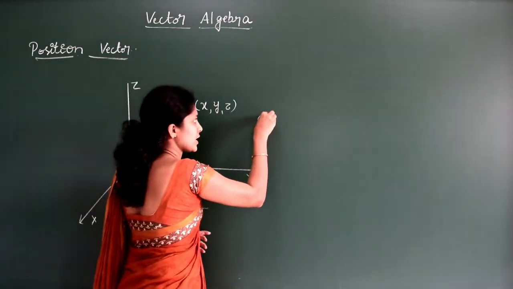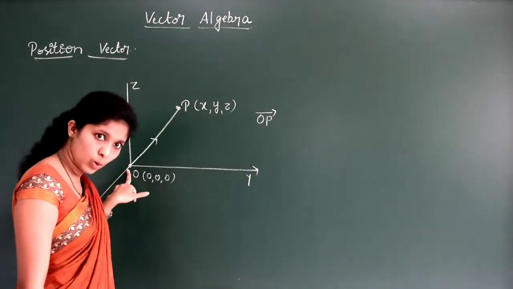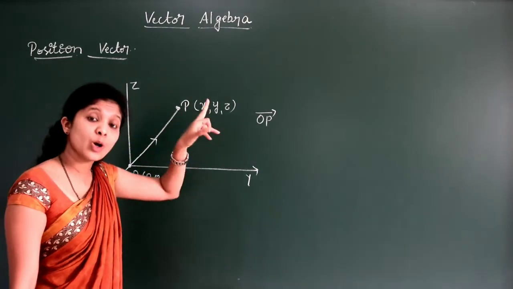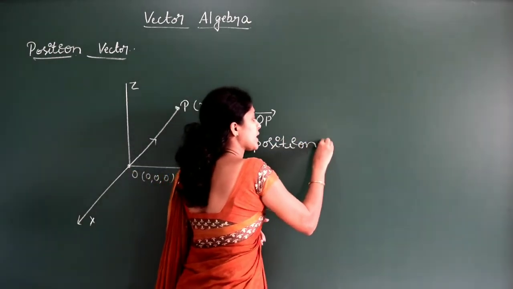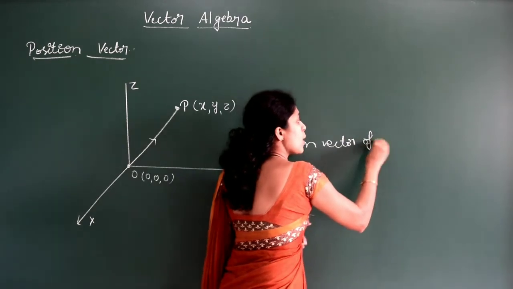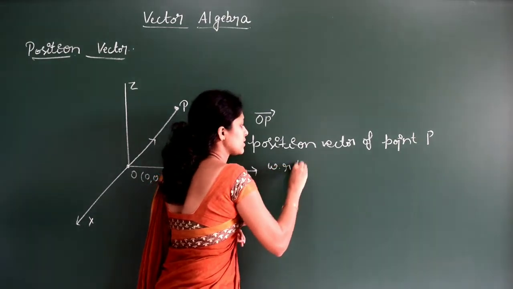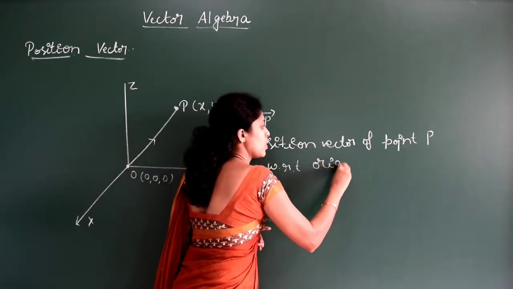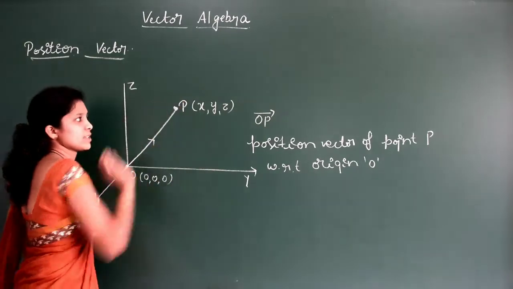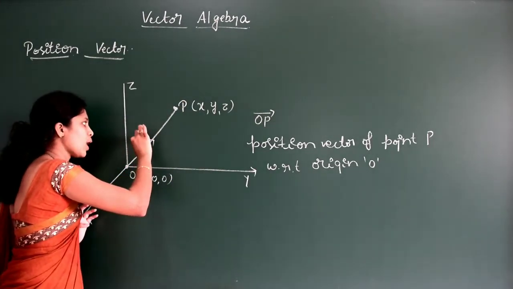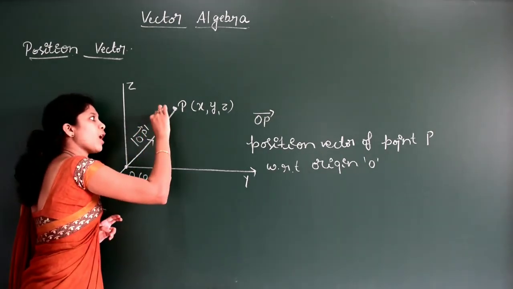Now, what is meant by a position vector? The OP vector, having initial point O and terminal point P, is called the position vector of point P with respect to the origin O. Here the OP vector is called the position vector, and the magnitude of the OP vector, the length of OP, is represented by the magnitude of r vector.